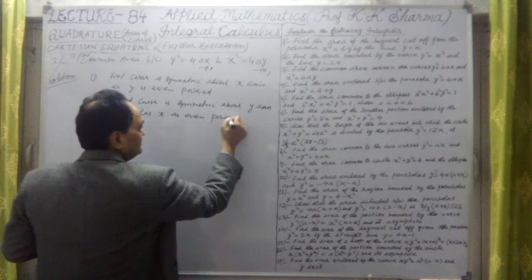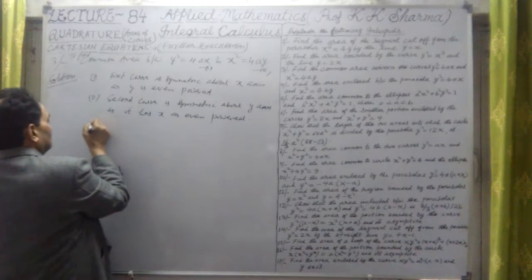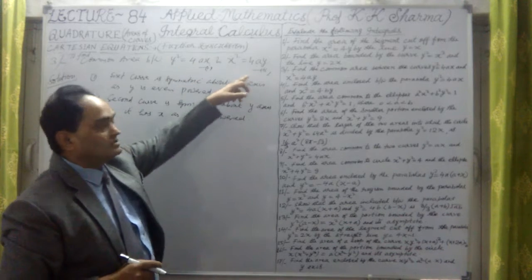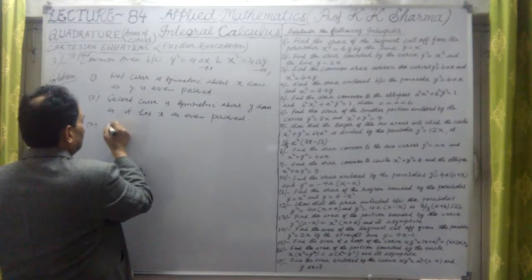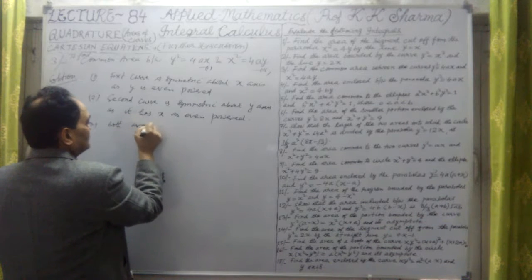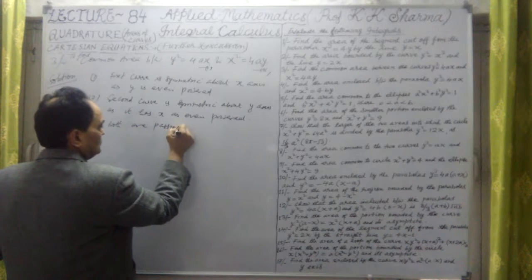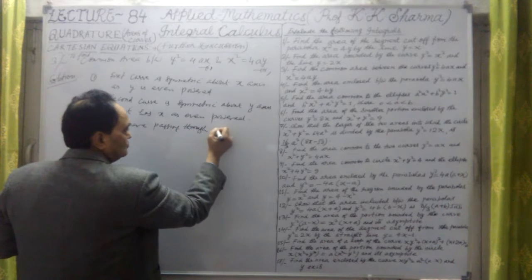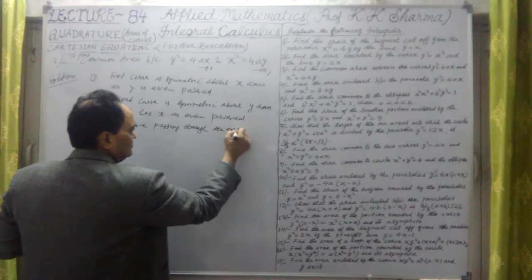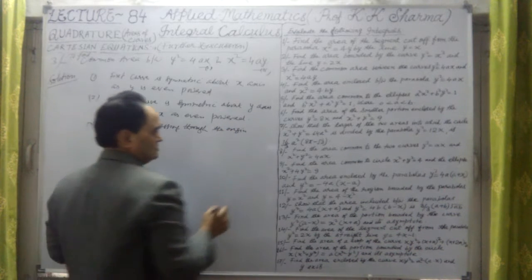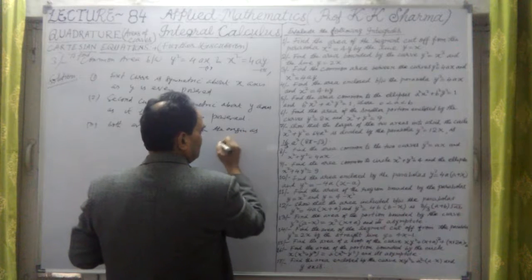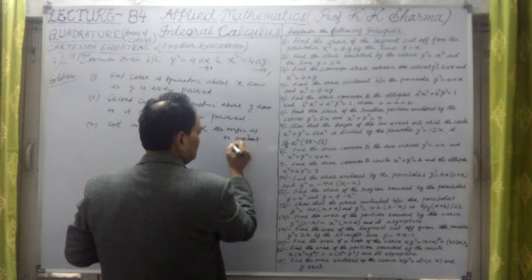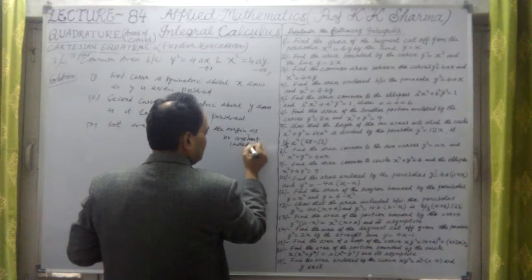Now third point: both are passing through the origin, as there is no constant independent term in each. This is only a brief discussion.